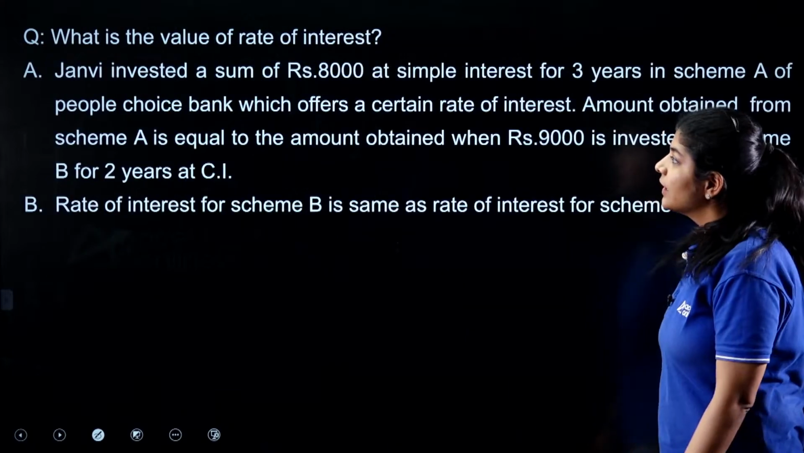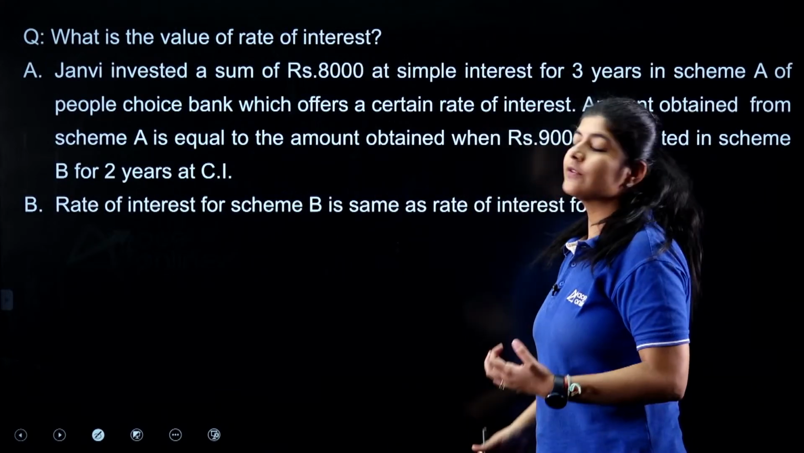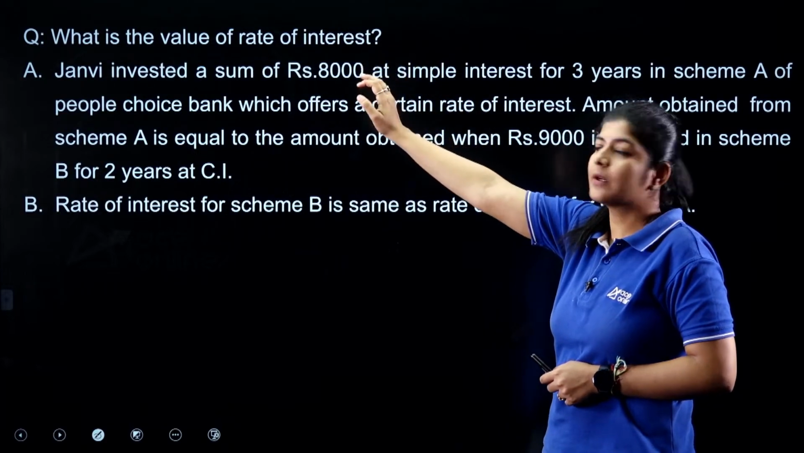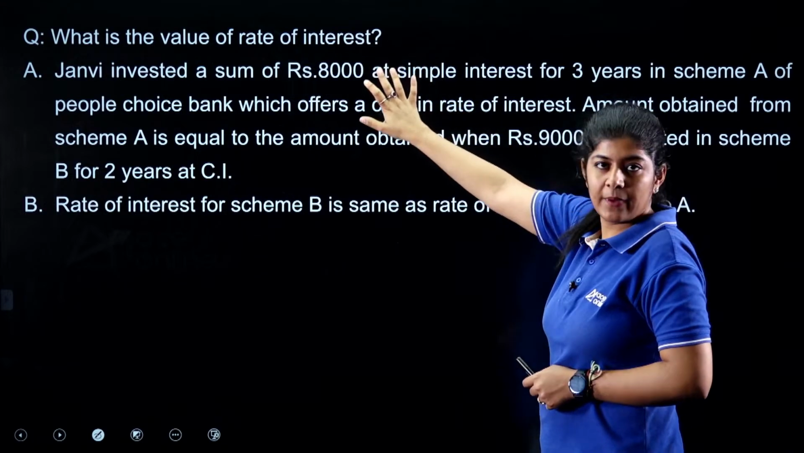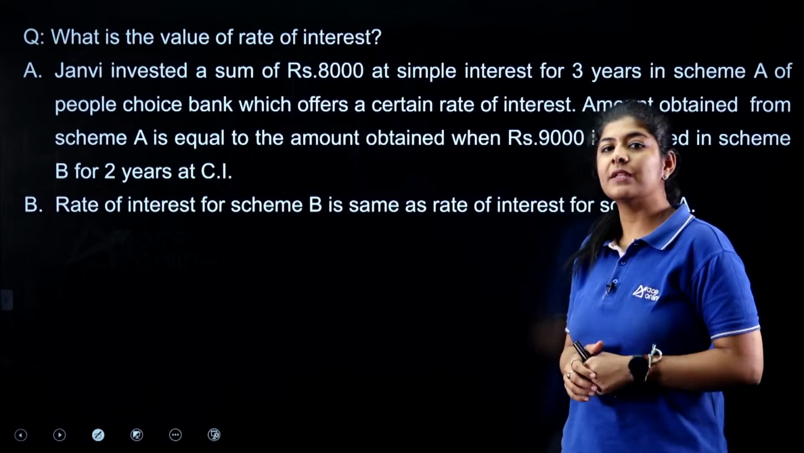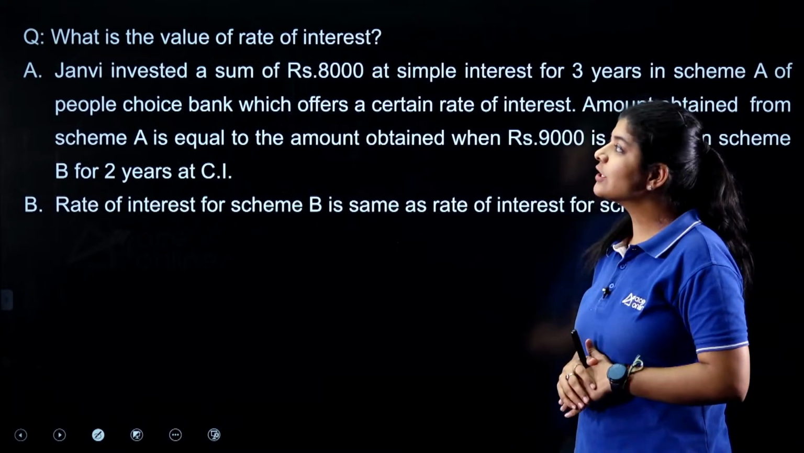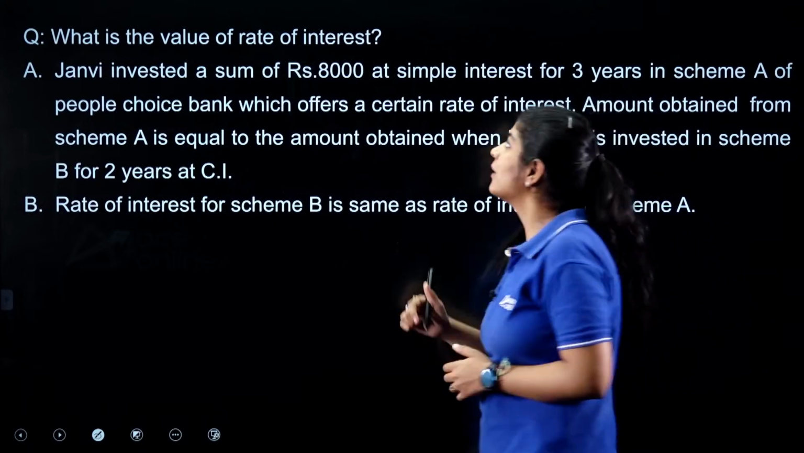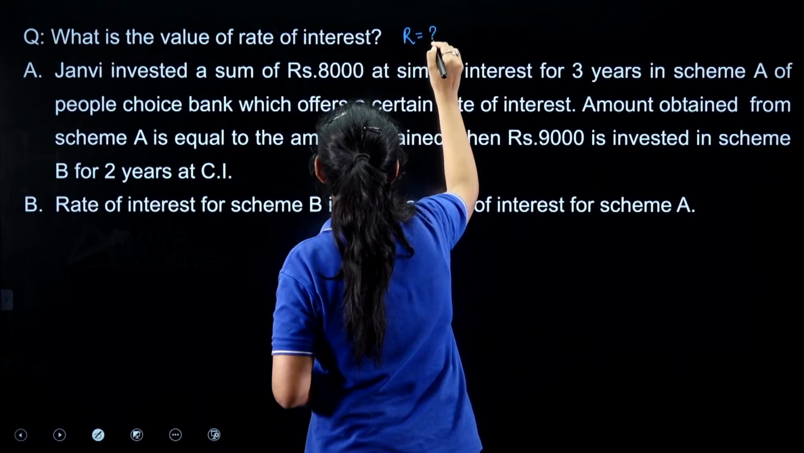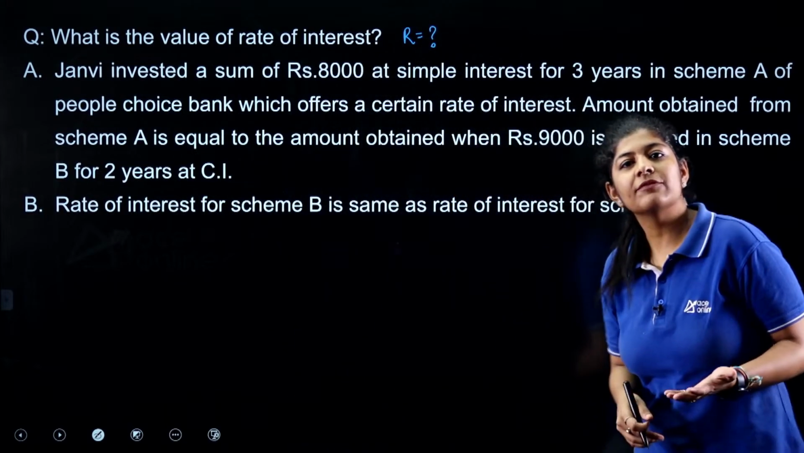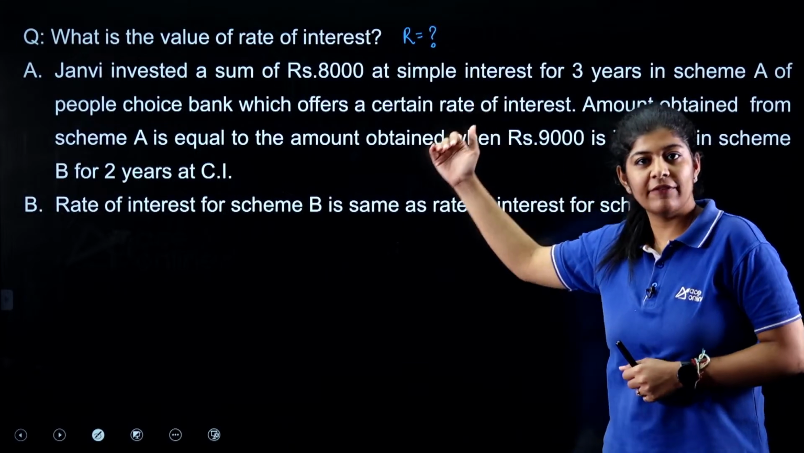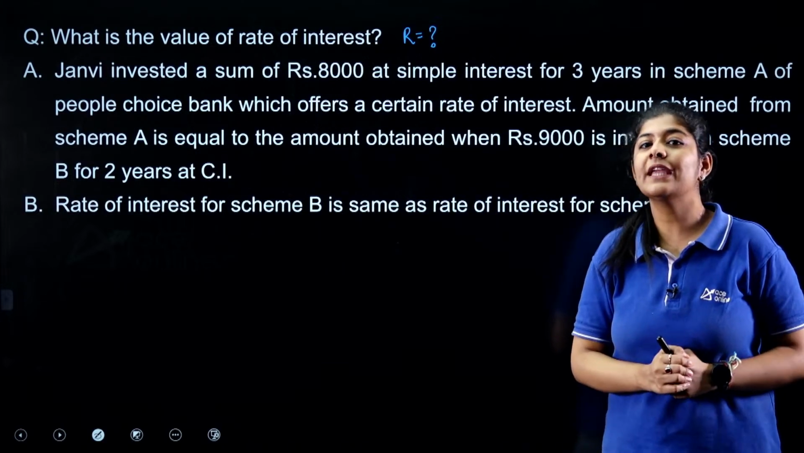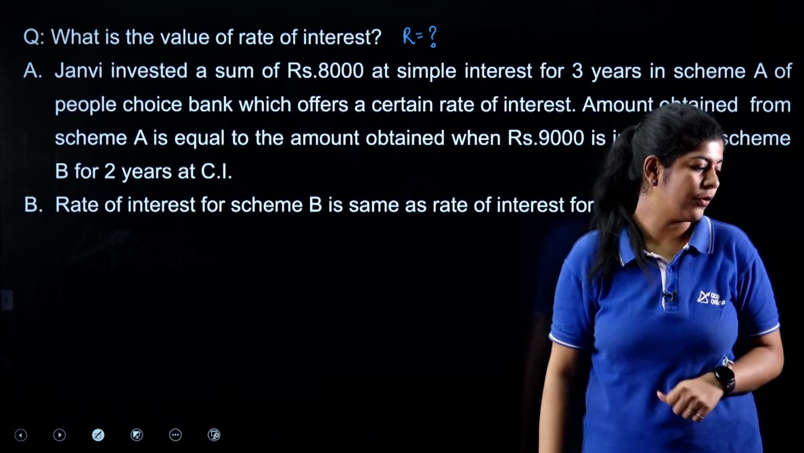The next question is from the concept of data sufficiency, where you have a particular question and you need to determine with the help of statement A and statement B whether you are able to answer it or not. The question asks: what is the value of the rate of interest? We simply need to find the value of R. So we need to understand the given data and the given statements A and B, and accordingly find out whether we can find the value of R or not.